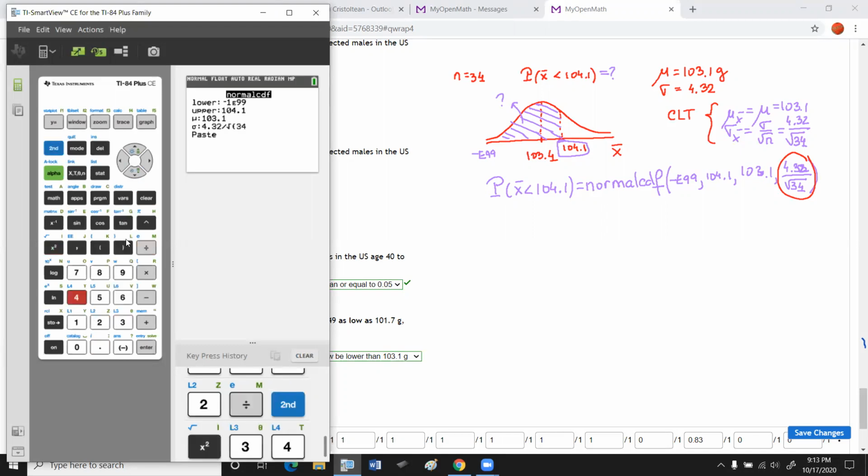The calculator will be able to give me a more accurate answer if the standard deviation is entered that way. So I hit enter. This is how it should look like.